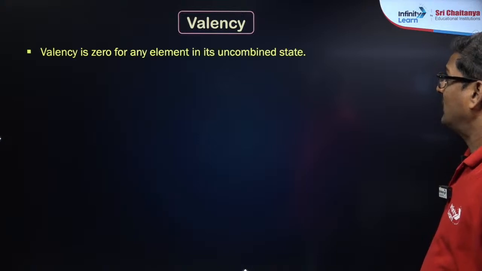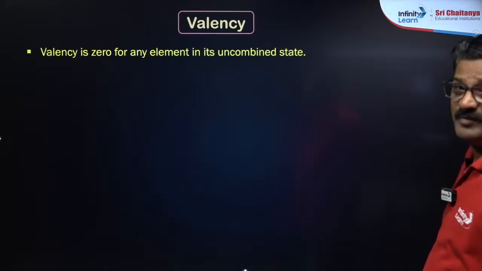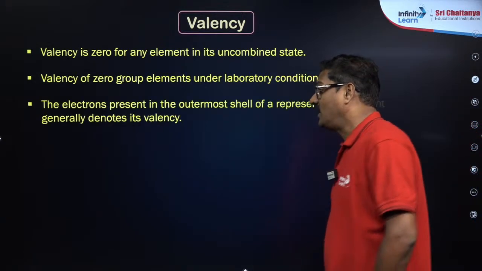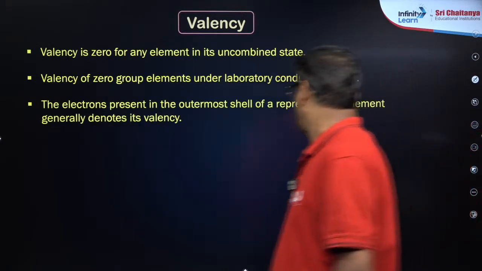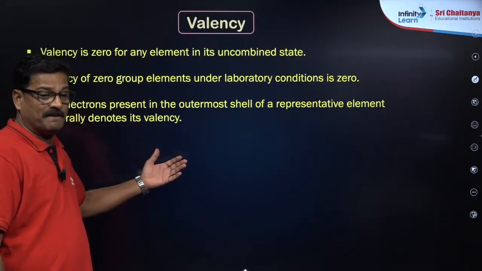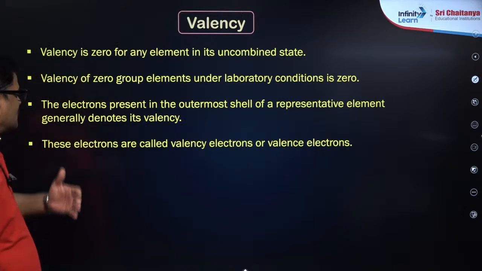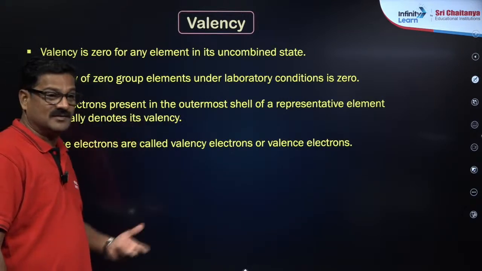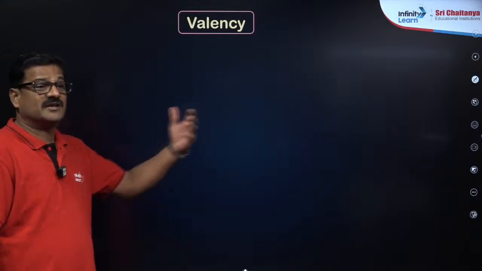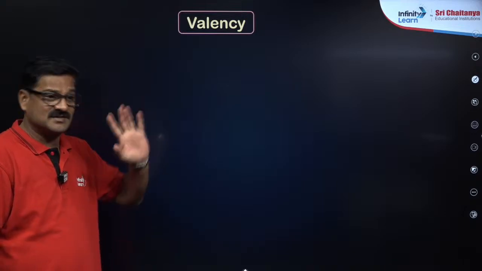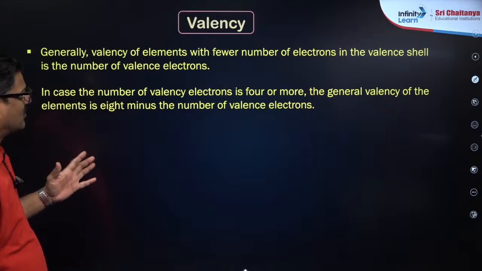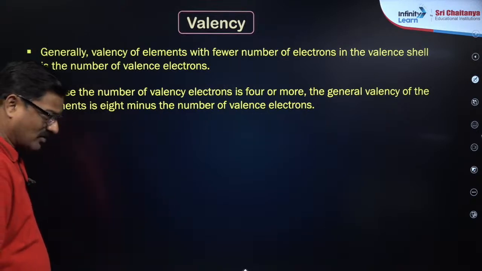Valency is 0 for any element in its uncombined state, and the valency of group 0 elements under laboratory conditions is 0. The electrons present in the outermost shell of a representative element generally denote its combining capacity, and these electrons are called valence electrons. Here chlorine has 7 electrons, it can take 1 electron, so its valency is 1. Generally, the valency of elements with fewer electrons in the valence shell equals the number of valence electrons.